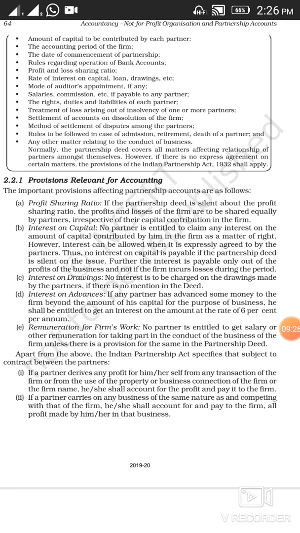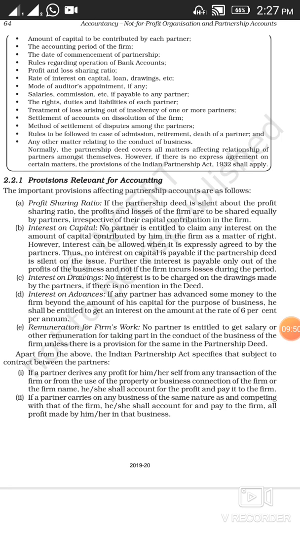The accounting period of the firm. As you know, under accounting you have two periods, one known as a calendar year, starting from 1st January and ending with 31st December. Second is your accounting period or financial year.